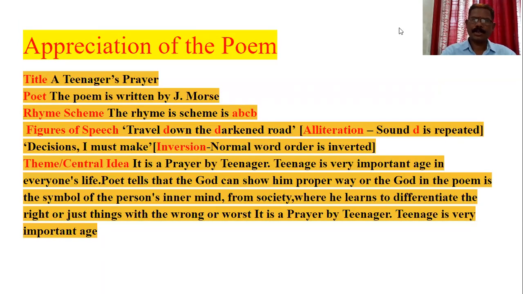The first poem, appreciation of the first poem. Title, A Teenager's Prayer. Poet, the poem is written by J. Morse. Rhyme scheme, the rhyme scheme is ABCB. Figure of speech. Alliteration. Example is travel down the darkened road. Sound D is repeated.